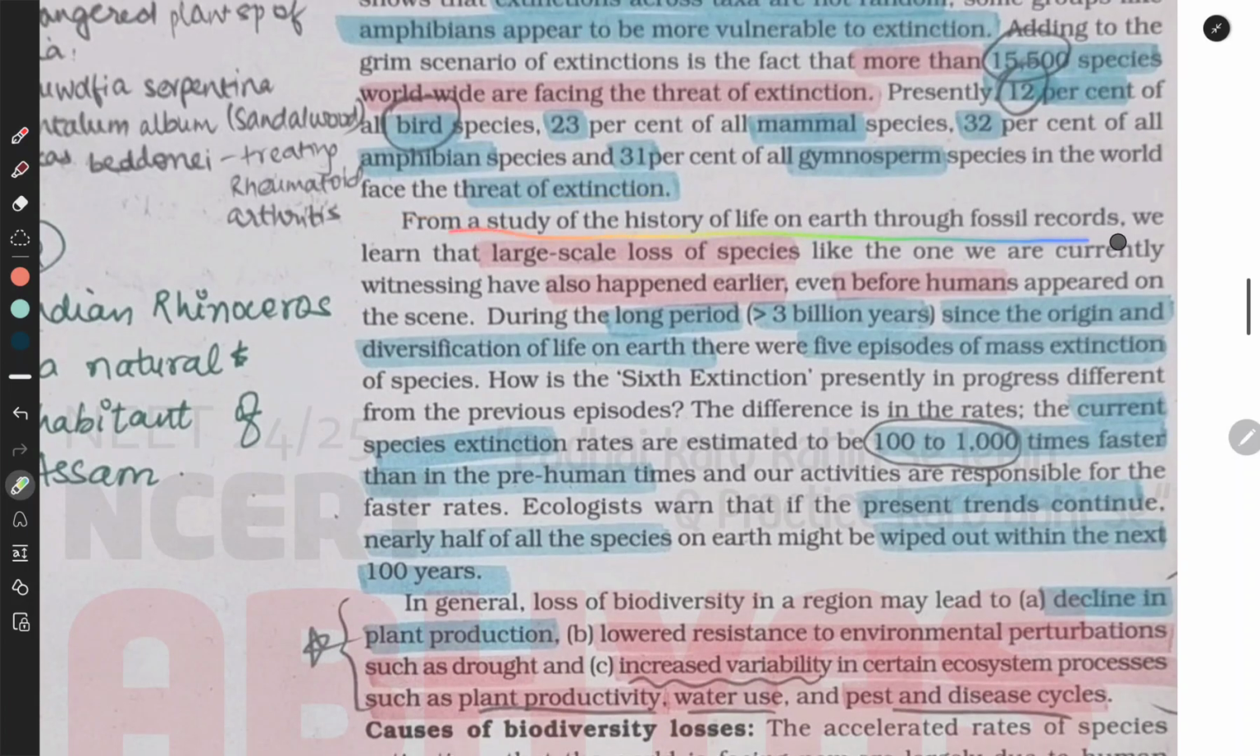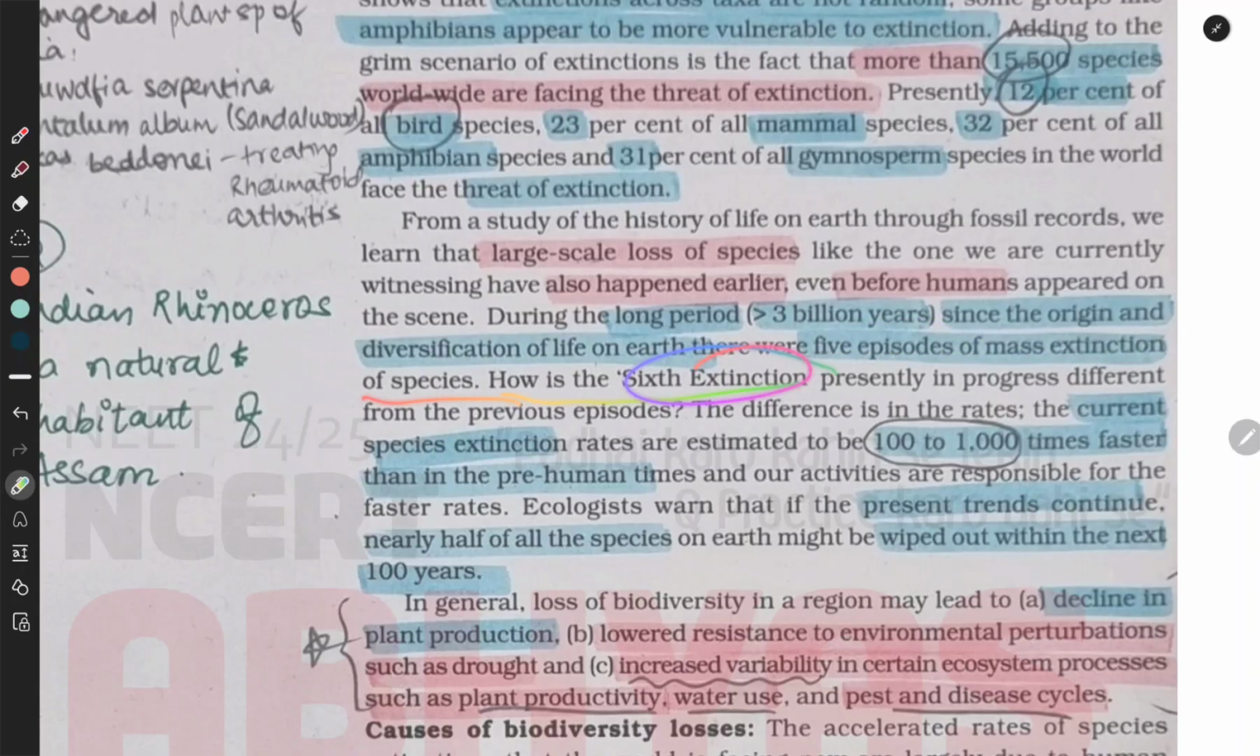From a study of the history of life on Earth through fossil records, we learn that the large-scale loss of species, like the one we are currently witnessing, has also happened earlier, even before humans appeared on the scene. During the long period of more than 3 billion years since the origin and diversification of life on Earth, there were 5 episodes of mass extinctions of species.